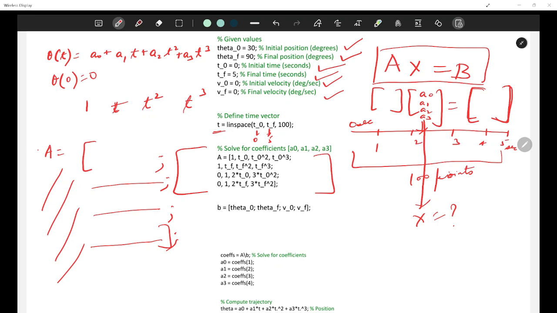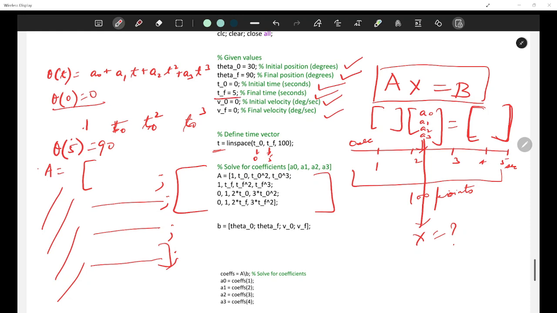So what I have done is, the first equation, which would be theta 0 is equal to 0. I'll be doing everything for the initial time. So the row will be 1, t0, t0 square and t0 cube, right? Now in the second equation, I am doing everything for theta 5 is equal to 90. So I'll do everything according to 5, and 5 is what I have called tf. So I'll write 1, tf, tf square, tf cube.